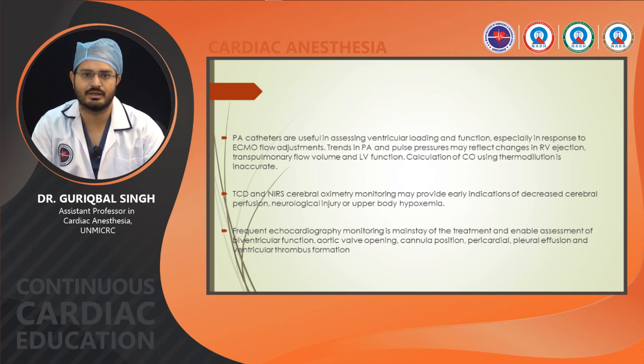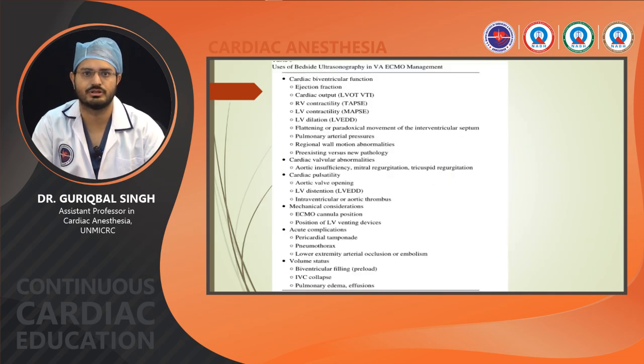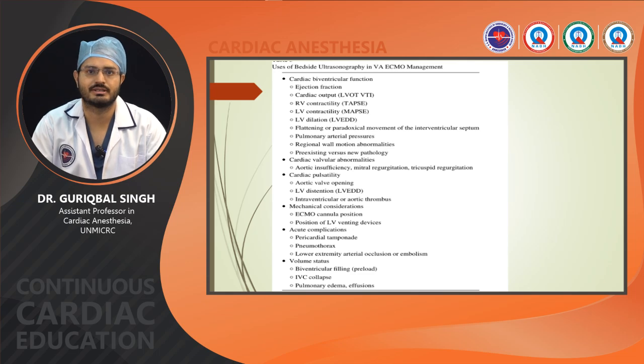of treatment, and it enables assessment of biventricular function, aortic valve opening, cannula position, pericardial effusion, pleural effusion and ventricular thrombus formation. So various parameters which we can assess on echo are EF, LVOT VTI, TAPSE, MAPSE, LVEDD, flattening or paradoxical movement of interventricular septum, RWMA, any aortic insufficiency, any valvular disturbances. Then volume status we can assess.